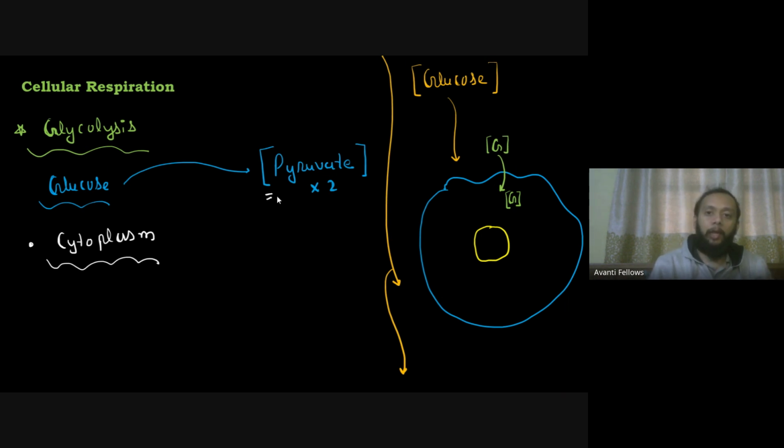Now please understand one thing very clearly, that glycolysis will take place irrespective of the presence of oxygen or not. Whether your cell has a presence of oxygen or not, you will find glycolysis will always take place. जैसे आपका ग्लूकोज अंदर आया आपके सेल के अंदर, चाहे सेल में ऑक्सीजन प्रेजेंट हो या ना हो, ये इवेंट तो आपका होके रहेगा. ये प्रोसेस तो आपका होना ही है. और जब ये प्रोसेस आपका होता है, then you happen to get your 2 molecules of pyruvate. That is the outcome over here.